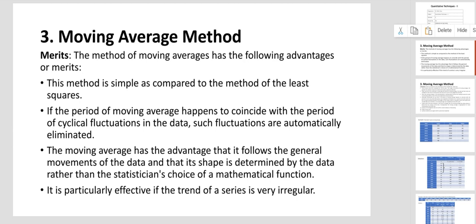The moving average has an advantage, that is, it follows the general movement of data, and its shape is determined by the data rather than the statistician's choice of mathematical function. Compared to other methods, here statisticians are not interfering, so it will not be a point of bias, right? Whatever data comes, that only will be plotted on the graph. So trend will be prepared based on that. It is particularly effective if the trend is of a very irregular series. If it comes, so automatically it is the best method.